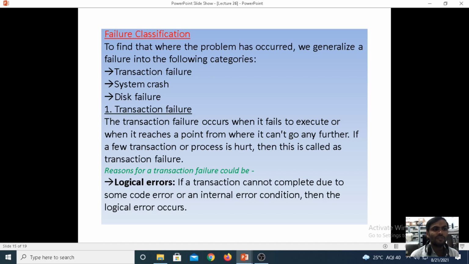Now, when we go for the failure, what are the failures that occur in transactions? We have three categories: transaction failure, system crash, and disk failure.